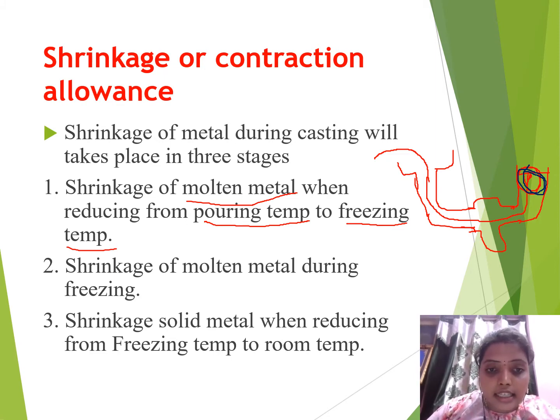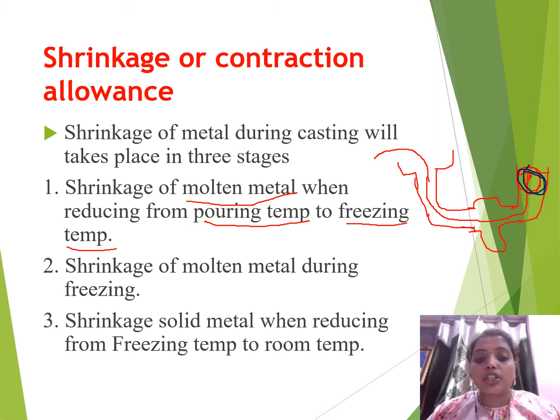The next stage is the shrinkage of solid metal when reducing from freezing temperature to room temperature. If we take a solid material, it is already frozen, in a solid state. For room temperature, if we take ice cubes in a freezer, they are in the solid state.